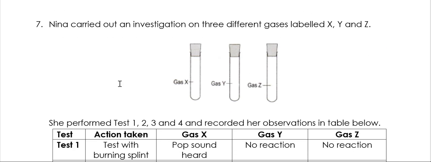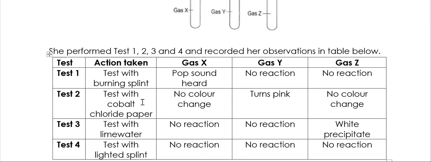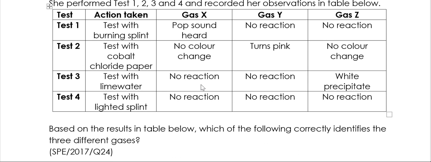Nina carried out an investigation on 3 different gases labeled X, Y, and Z. She performed tests 1, 2, 3, and 4, and then recorded the observation. Test with burning splint, this is for hydrogen gas. Test with cobalt chloride paper is for water vapor. Test with lime water should be for carbon dioxide. Test with lighted splint, actually it should be glowing splint. So glowing splint, this is a test for oxygen.